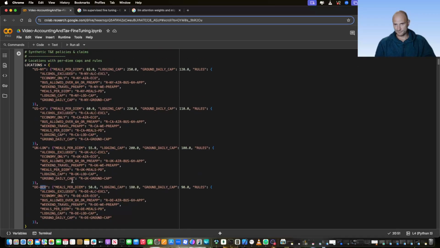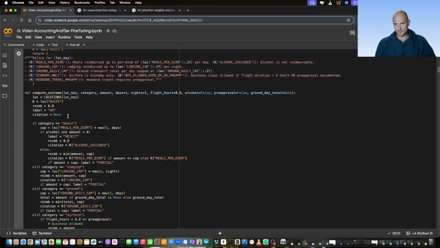So just several countries, and we're specifying policies. Meals allowance per day, it's different for every city. Lodging cap, so that's how much they can claim in terms of hotel per day. Ground daily cap, and a bunch of rules in terms of no alcohol and so on. Various other rules. So we just created a set of basic rules.